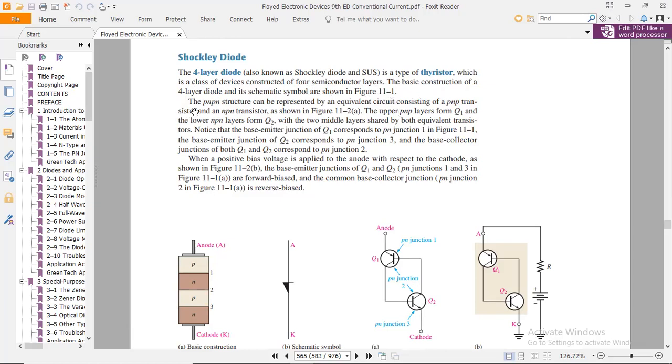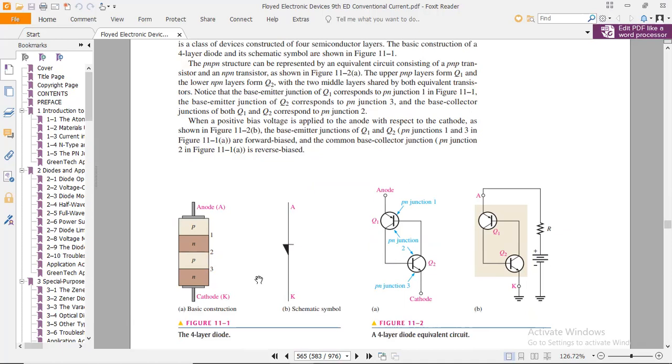11-1. The PNPN structure can be represented by an equivalent circuit consisting of a PNP transistor and an NPN transistor, because these are the four layers, out of which three make a transistor, as shown in figure 11-2A.